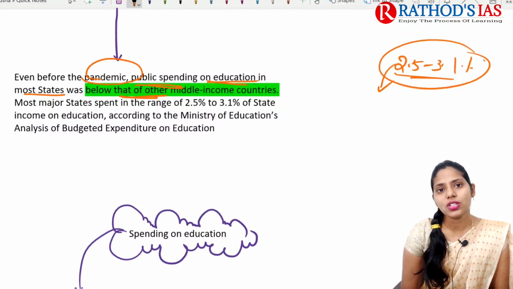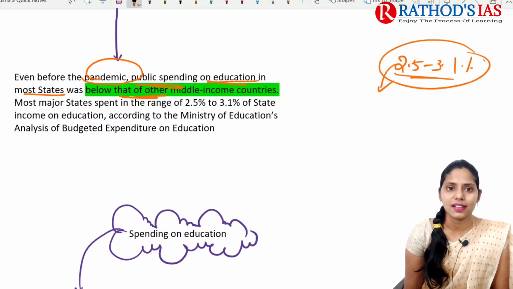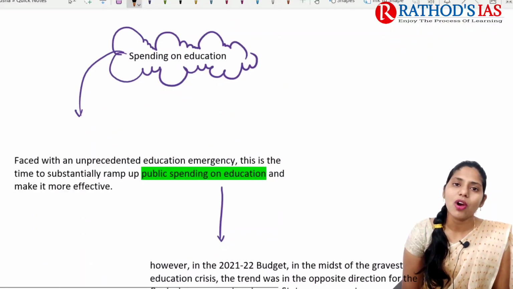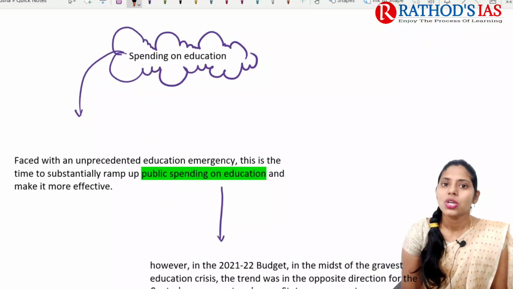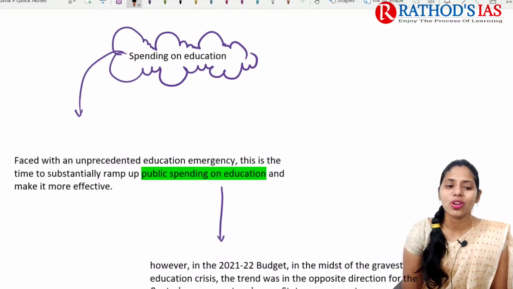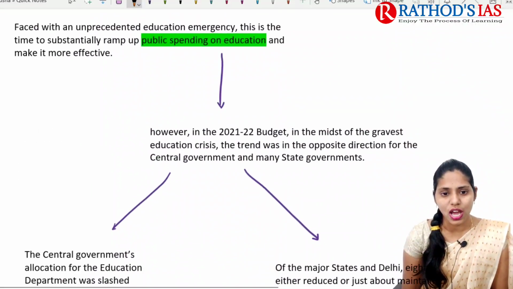This is according to the Ministry of Education's analysis. Now at present we are in this education emergency, so public spending on education is one of the more effective things that we need to focus on now.